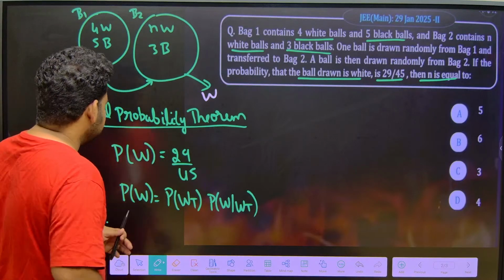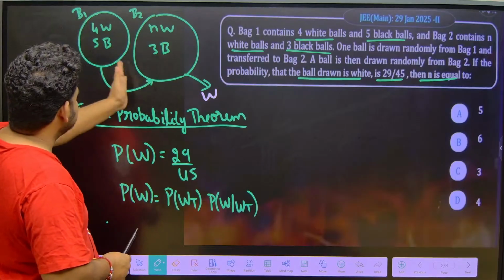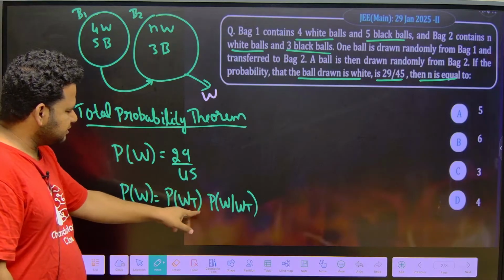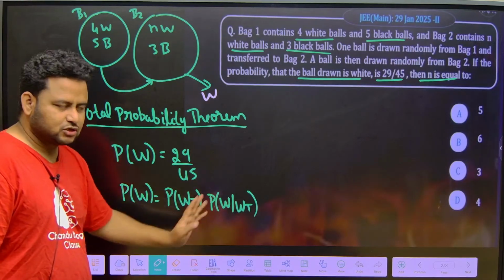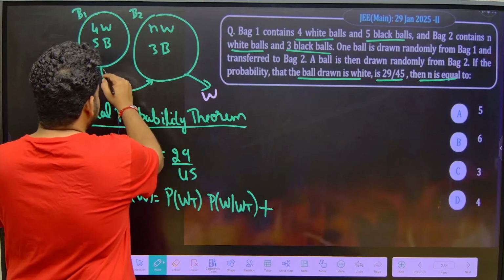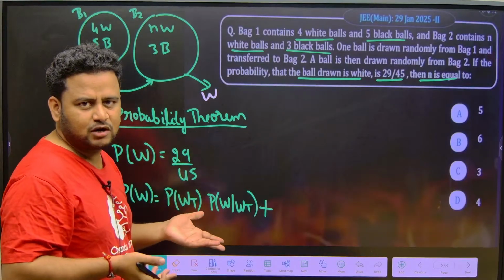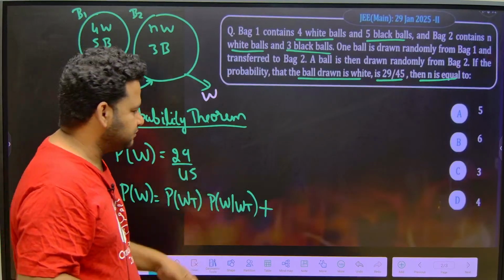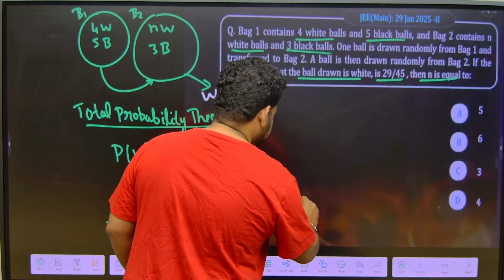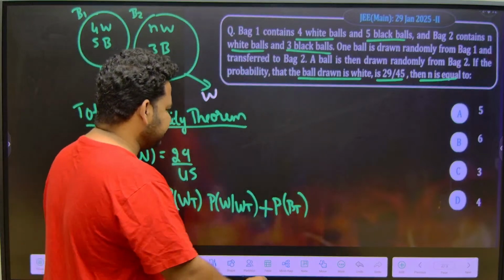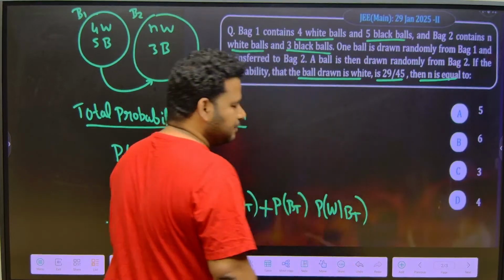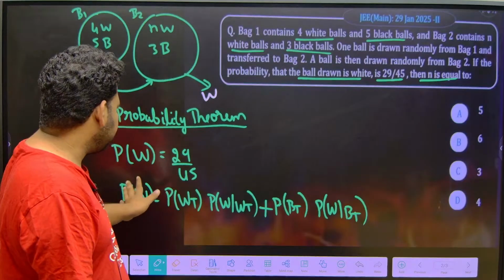So I was telling, suppose one ball is transferred randomly from B1 to B2. Suppose that ball is white. So a white ball is transferred, then the probability of getting white, and a white ball is also transferred. That is one thing. Next, we have to consider that not always only a white ball is transferred. Sometimes a black ball may also get transferred, right? So the probability of transferring a black ball and getting white, given that a black ball is transferred, this is the total probability of a white ball.